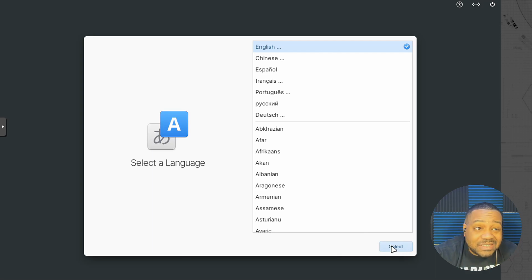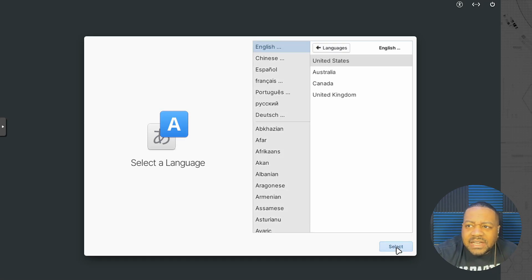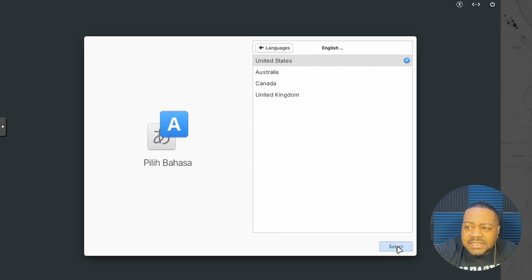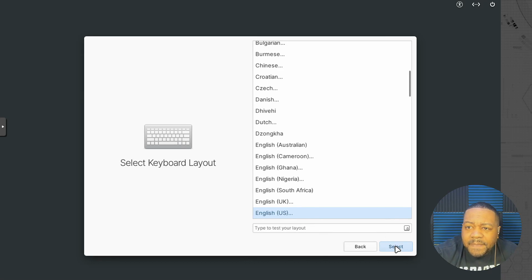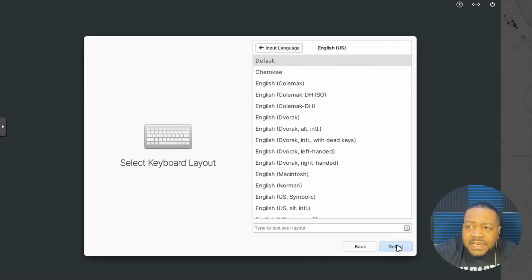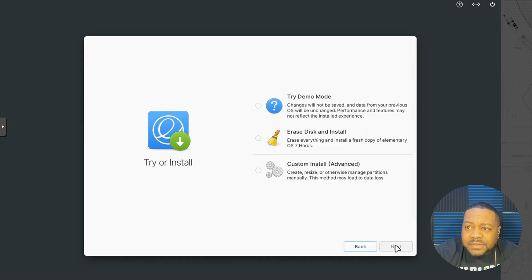It doesn't take long to install, or at least the options that it gives you make everything super simple. So we're going to select our language, and then United States for me, and then our keyboard layout, and then also the input language. And then right here is basically how you want to install it.